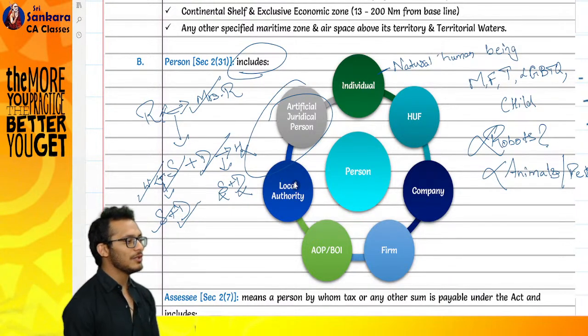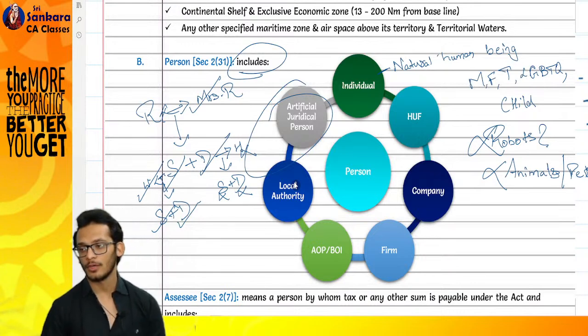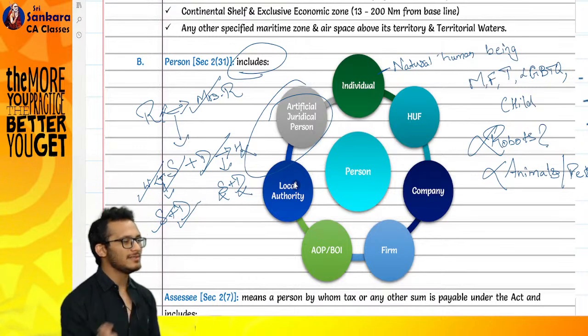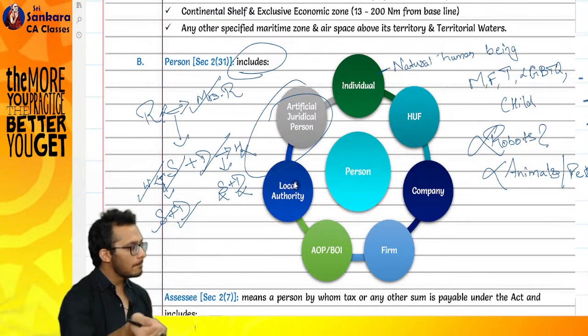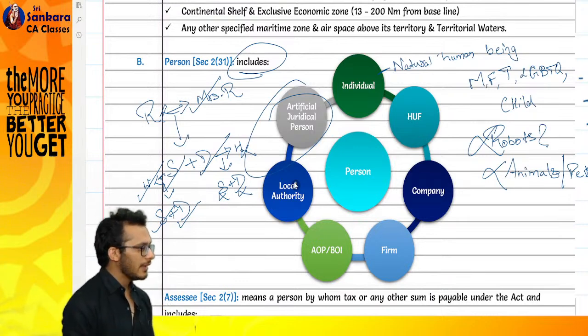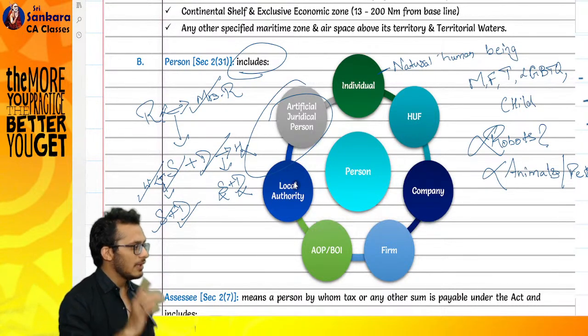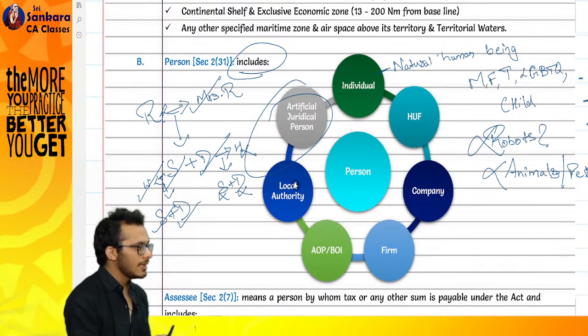Meaning HUF establishes when there is someone born into the family or brought into the family. Understand, in the first scenario, when I married Mrs. R, Mrs. R was brought into the family, so she became a member of the HUF. Son and the daughter of me got established into the family by birth. Therefore, they are members of the HUF. The moment the son married a wife, she was brought into the family, so she became a member of the HUF.